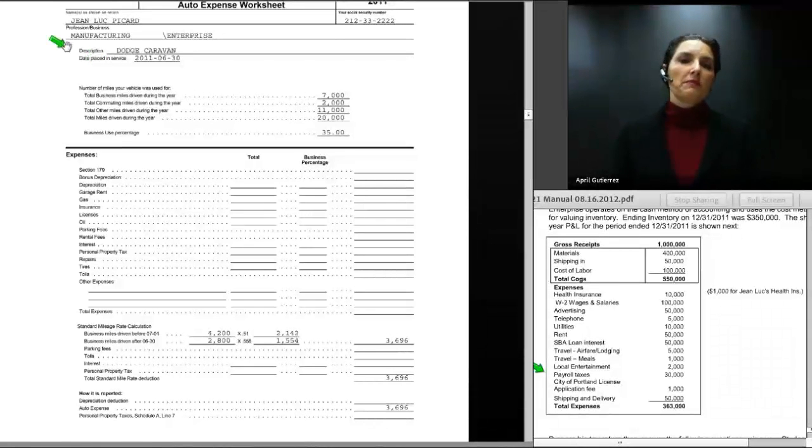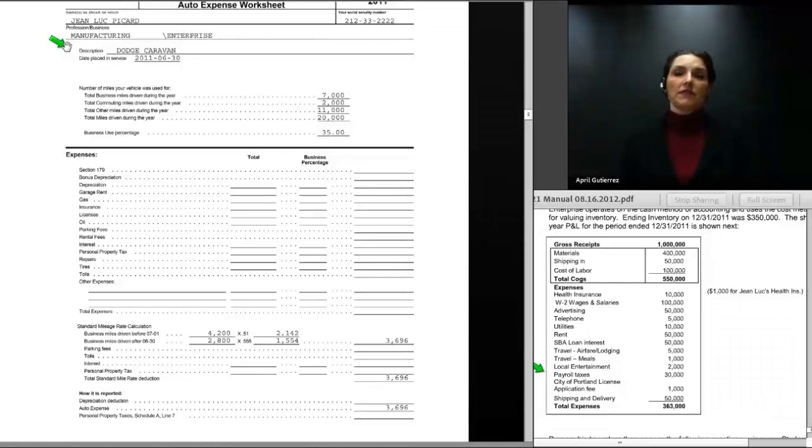Most tax software programs provide auto worksheets, and depending on the quality of the worksheet, you may find it's helpful to use it. You may find it's not helpful to use it at all. Many years ago when I first got into this business, I was using Lacerte, and they had a terrific auto expense worksheet program. It did everything the way it should, and I used it a lot. And then we switched over to Drake and found that we had an auto worksheet program that was really quite dreadful. And I stopped using it.